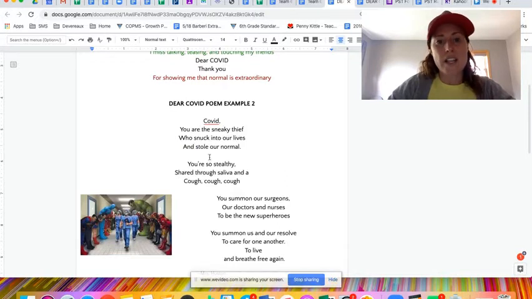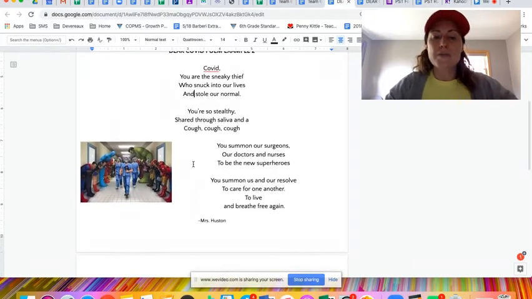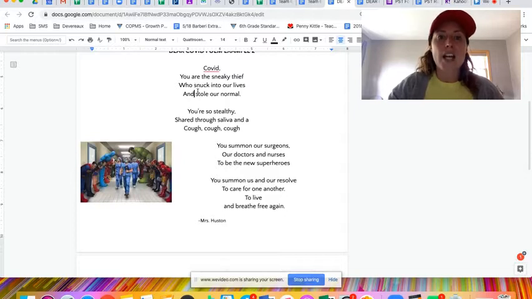You are the sneaky thief. Next, you are so stealthy, shared through saliva and a cough, cough, cough. So she has repetition in here. Again, personification. And she has a lot of alliteration throughout this, a lot of those S words, right? Sneaky thief, sneaky, snuck, stole, stealthy, shared, saliva, summon, surgeons. You summon our surgeons, our doctors and nurses to be the new superheroes. You summon us and our resolve to care for one another, to live and breathe free again.